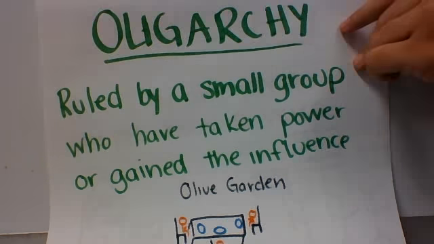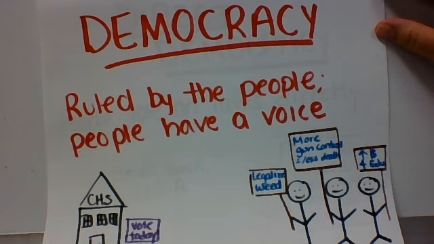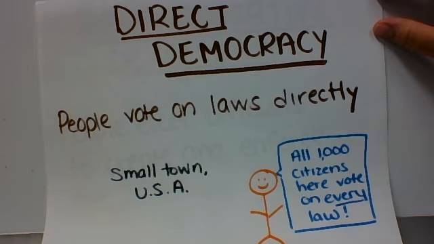All the way on the opposite side of an authoritarian government is a democracy. Democracies are ruled by the people, meaning that the people who are being governed have a voice. In the picture, people can vote and petition the government. There are two types of democracy. The first one being a direct democracy. It's when people vote directly on laws every single time. This type of democracy can only occur in small populated areas.